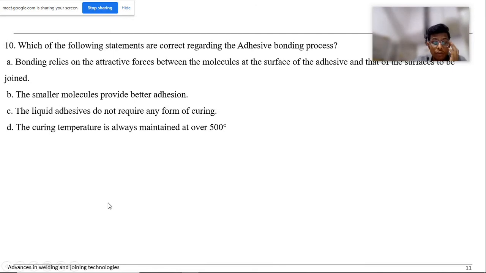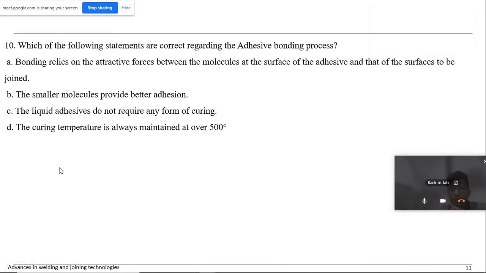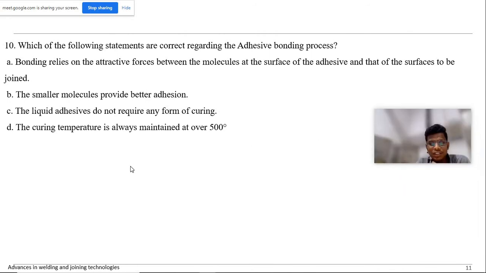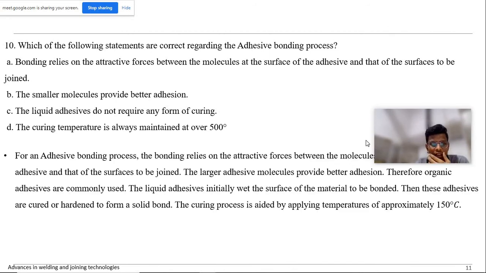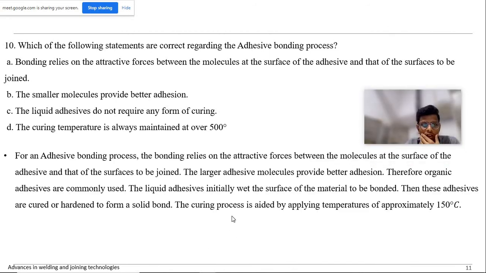Which of the following statements are correct regarding the adhesive bonding process? This is also adhesive bonding. Basically, you guys know, right? For adhesive bonding, it is basically the attractive forces between the adhesive and the component which you are about to join.